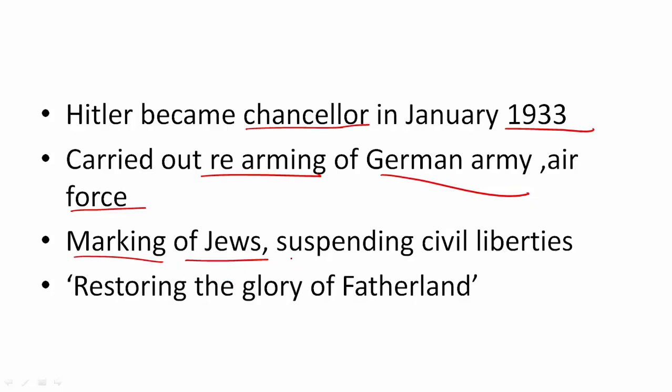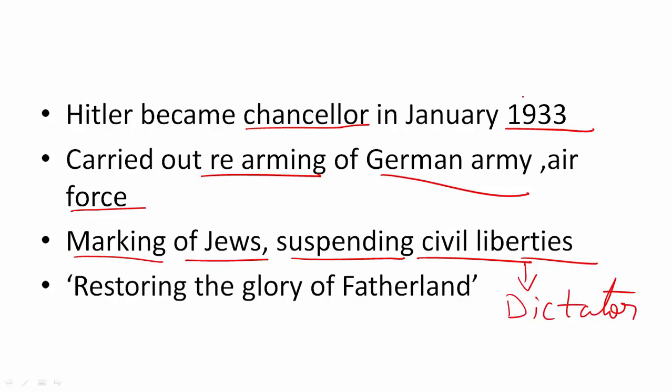And he also suspended the civil liberties of all the civilians. There were no elections. He suspended democracy in Germany, and you can see that this is why he became a dictator. He was elected initially, although in this election in 1933 he did not get a complete majority. It was a hung parliament, but he was called to make the government. But slowly he transformed into a dictator in very little time, and he said that I will restore the glory of the fatherland.